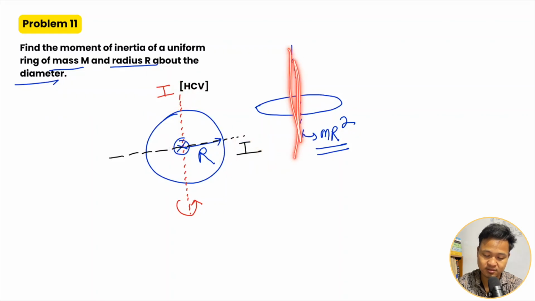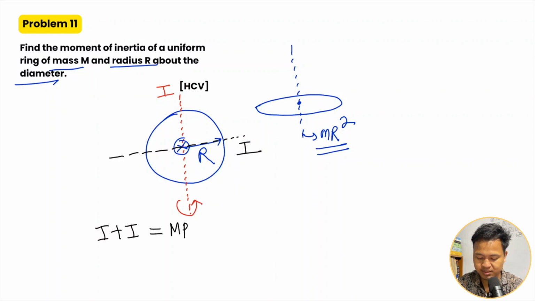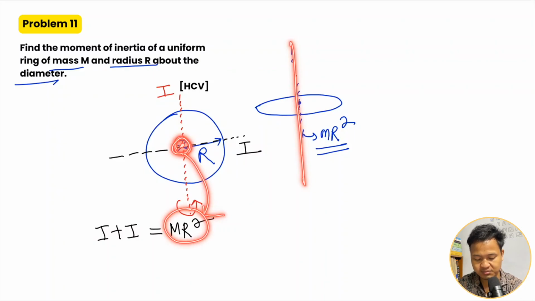So I plus I should be equal to mr squared. About this axis it is mr squared, which equals the sum of the moments of inertia about this axis and this axis.